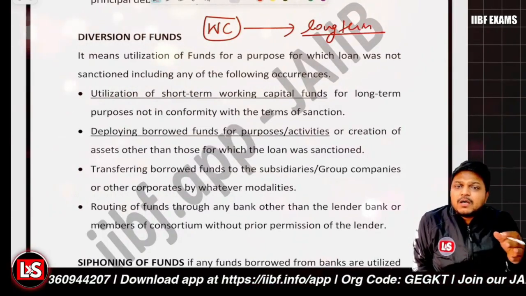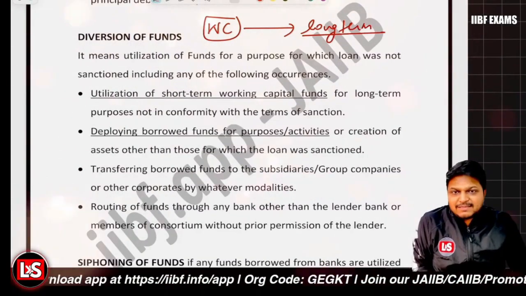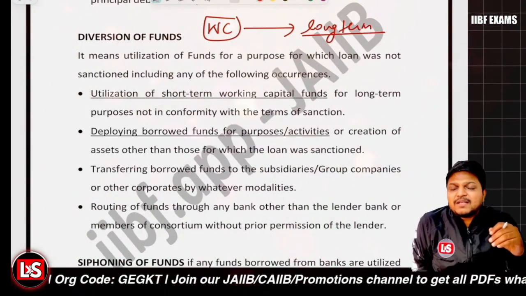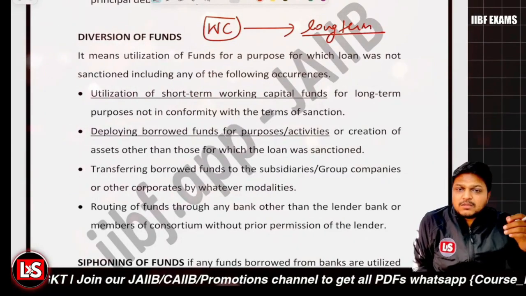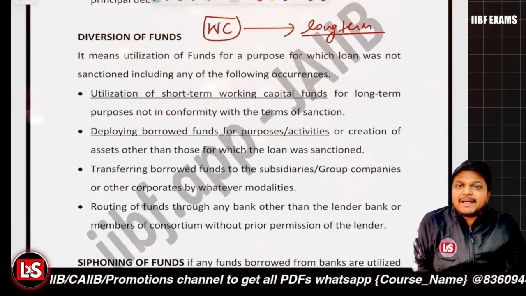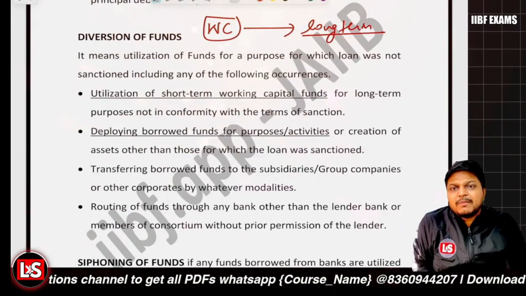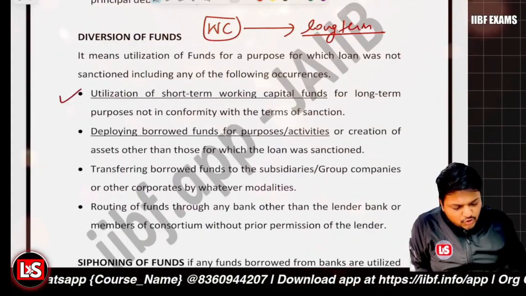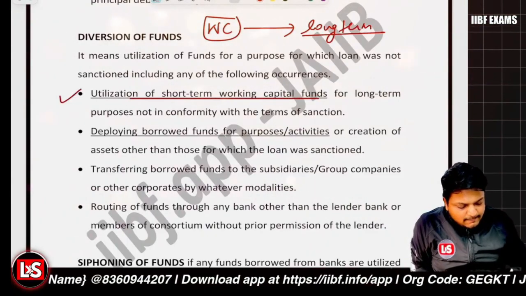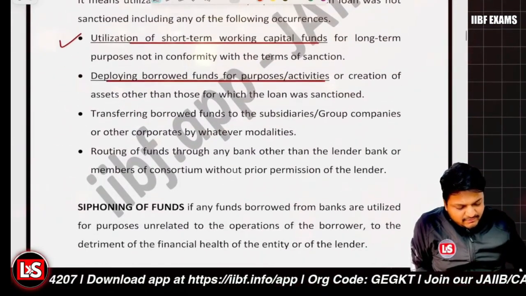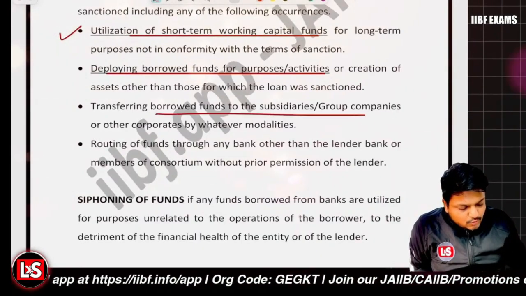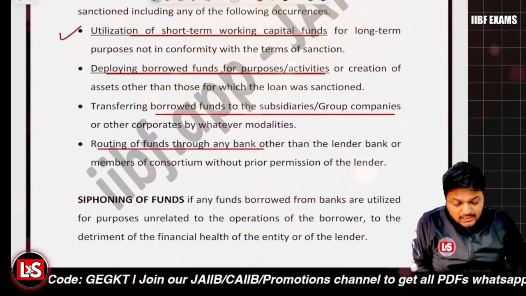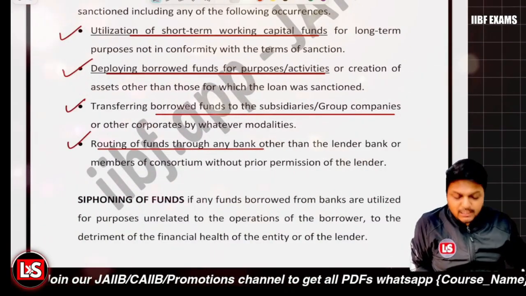Or let's say you have transferred the funds to group companies, multiple group entities were there, and you have transferred the funds to them. Or let's say the routing is done through some unauthorized bank, or you have invested the money into unrelated activity. But still the funds are there, but you have diverted the money. So utilization of short-term working capital funds for long-term purposes, deploying borrowed funds for other purposes or activities, transferring the funds to group companies or subsidiaries, or routing the funds to banks which are not authorized, right? So these are related to the diversion of funds.